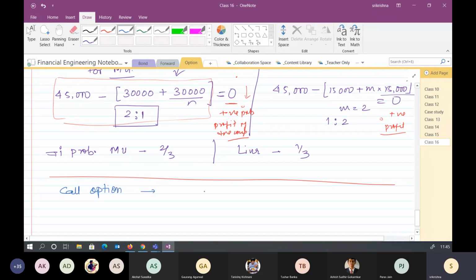So I'm saying that from S0, I'm moving to US0 and DS0 in one period. And I'm saying that this is the probability P and 1 minus P. While calculating the call option price, I will not use P. Rather, I will use some other probability P cap.